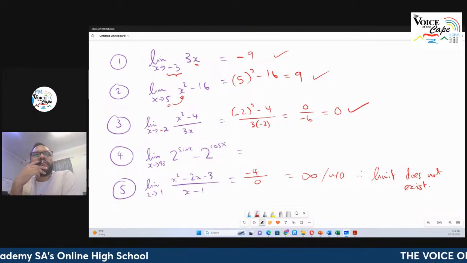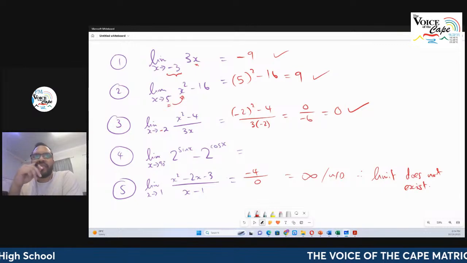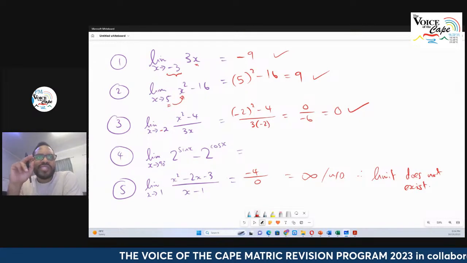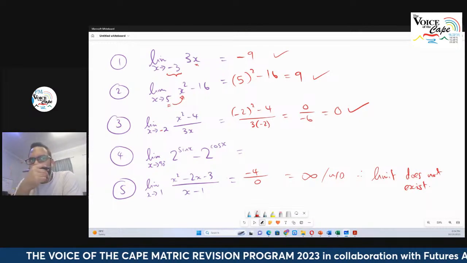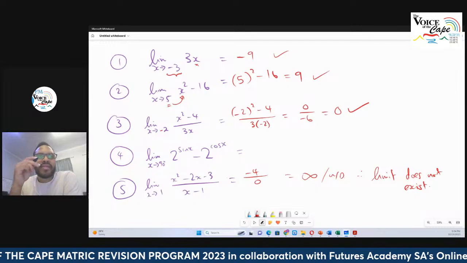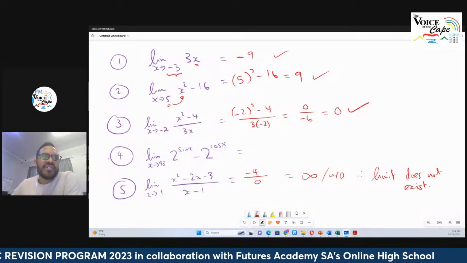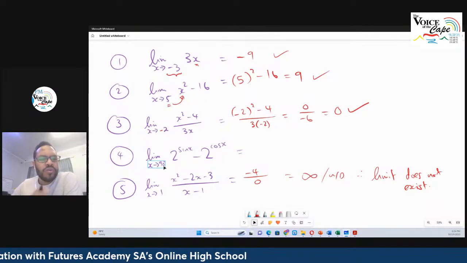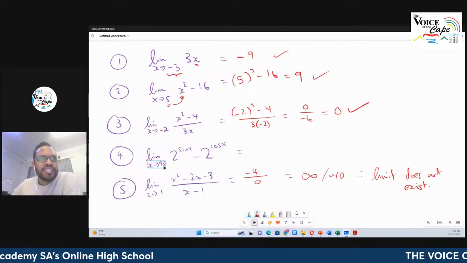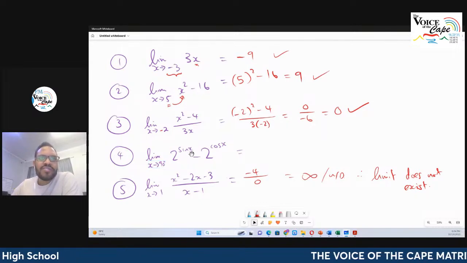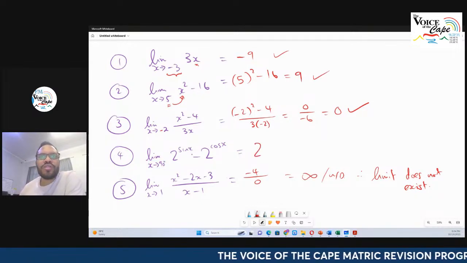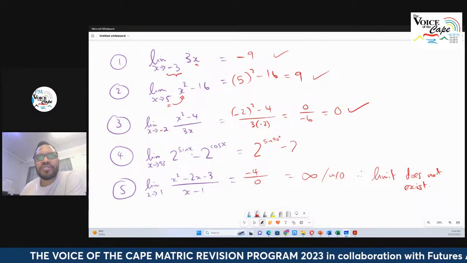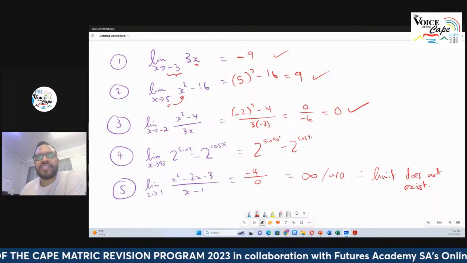So I've thrown that one in there because plug and chug works exactly the same, right? Here we have the limit as x approaches 90 degrees of 2 to the sine x minus 2 to the cos x. To get this limit, you must substitute in, plug and chug all the way. That's what we can do in Matric. Substitute the 90 degrees into x. So 2 to the power of sine of 90 degrees minus 2 to the power of cos of 90 degrees.